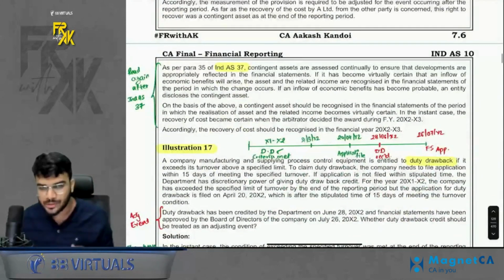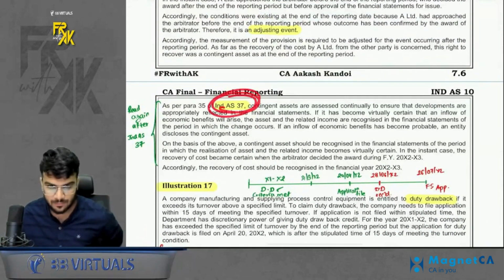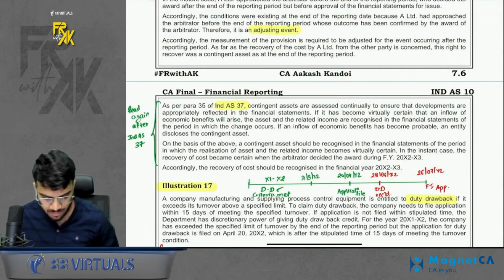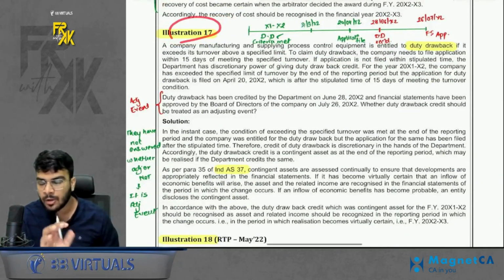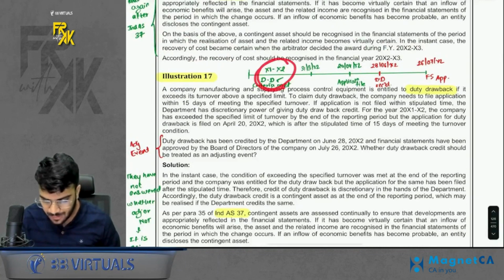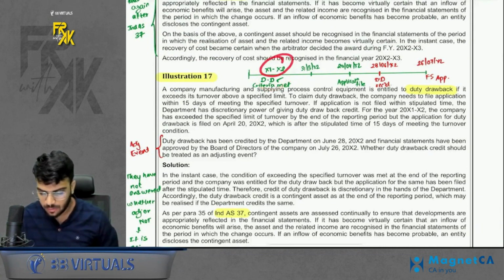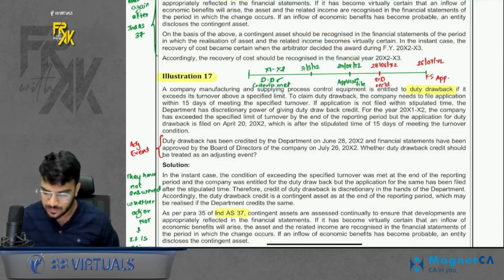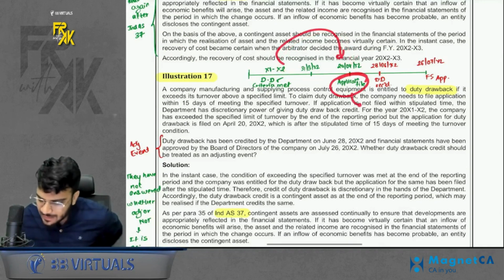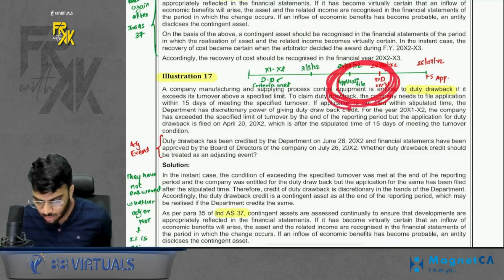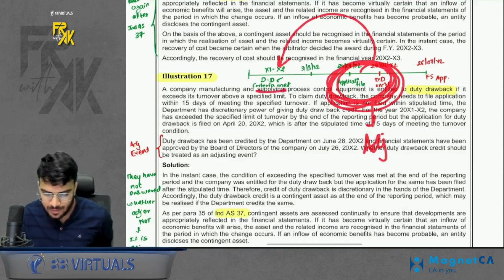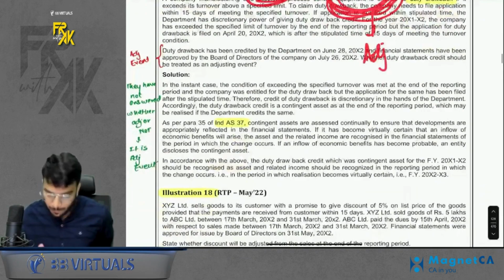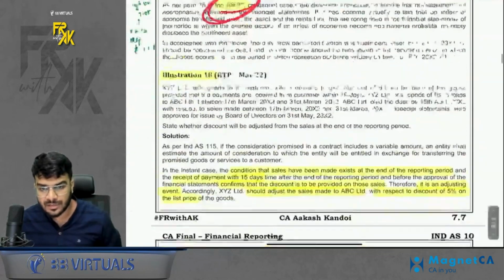Acha, in some questions the reference of 37 is also given. So if you have read Ind AS 37, you will understand the reference. Just do give it a read. Acha. Illustration number 17. What is there in this? I am just giving you an overview revision. So for example, we are entitled to a duty drawback in a certain year. For that, we have to file an application within 15 days. We filed the application late, but we received the duty drawback. So in that case, is this event an adjusting or non-adjusting event? This is an adjusting event. Why? Because the condition of this already existed when I was entitled for the drawback, right? But again, give the referencing of 37 as well.